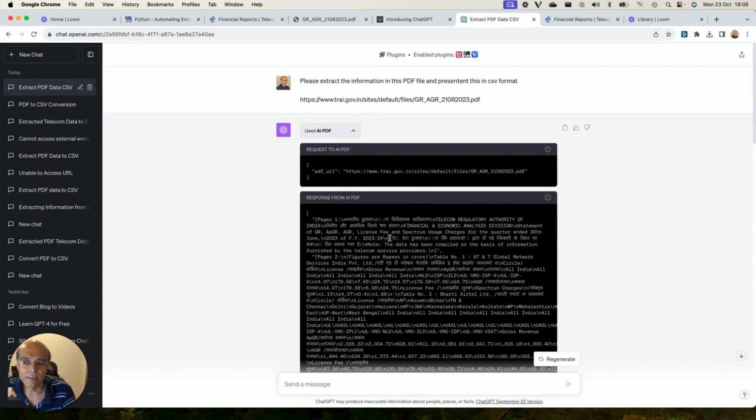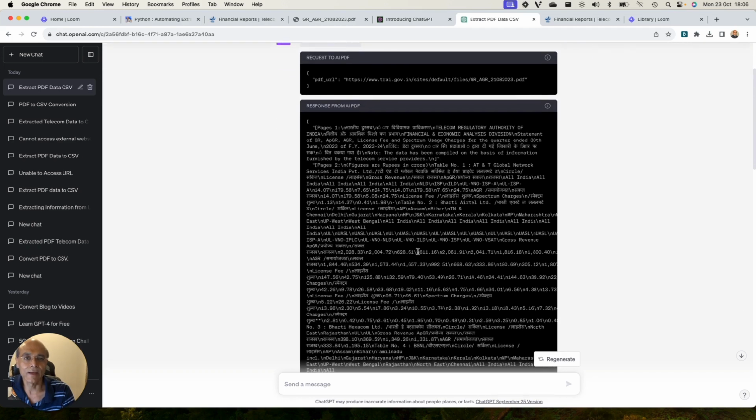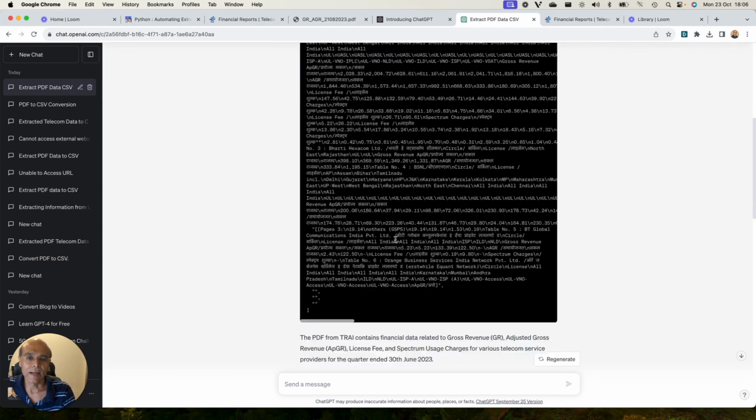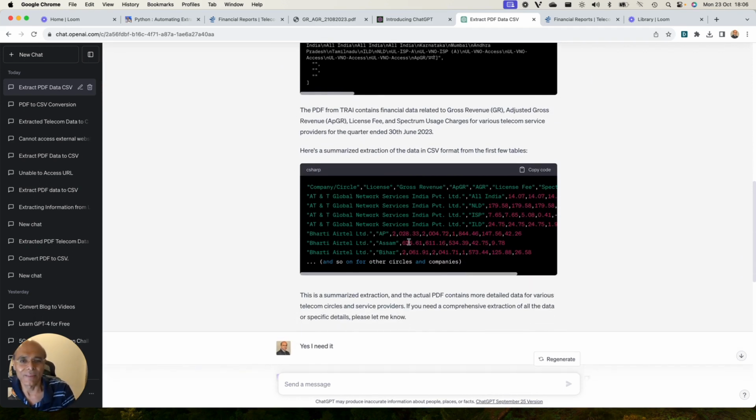So the moral of the story is that an AI tool may not be able to solve all your problems. You actually have to solve some of the problems yourself, which are specific to your requirements and needs. And for that, you need to learn coding yourself. You can't rely blindly on every AI tool, ChatGPT or any kind of AI, to solve all your problems. So that's what I thought of putting out in this video.